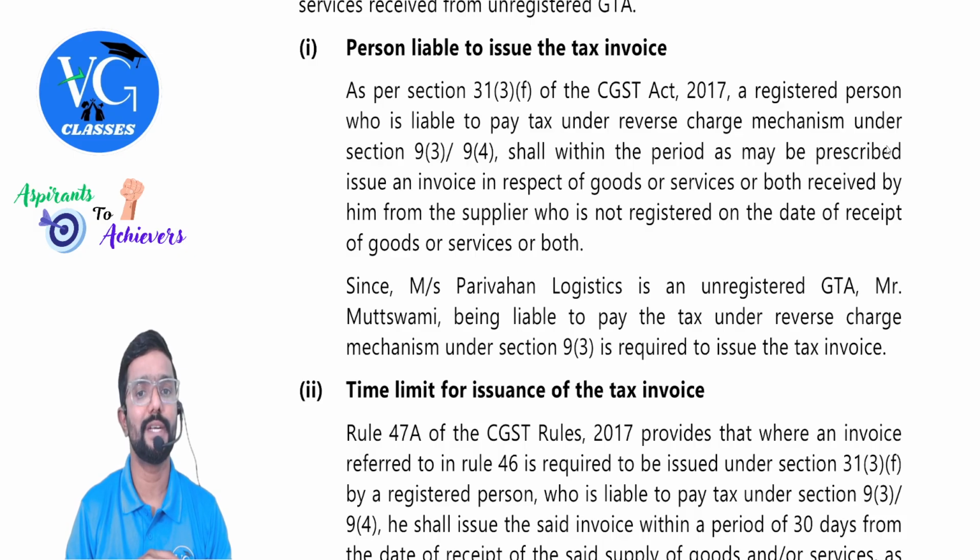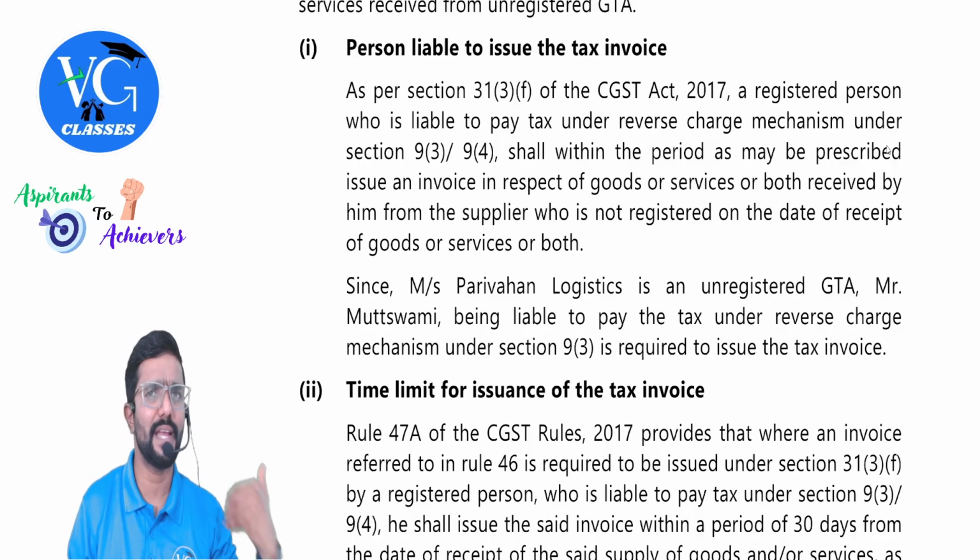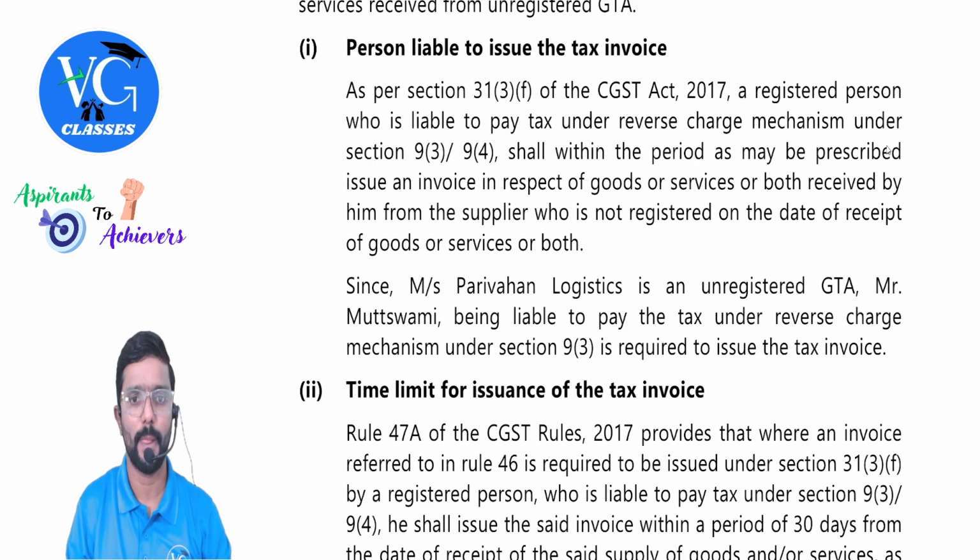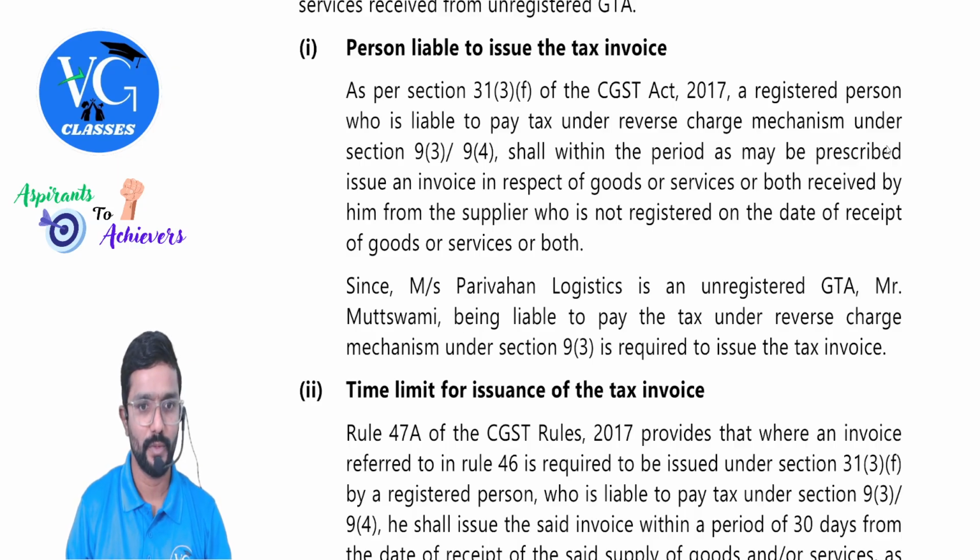Person liable to issue tax invoice. As per section 31 subsection 3 clause F of CGST Act, a registered person who is liable to pay tax under reverse charge mechanism, that is as per 9.3 or 9.4, shall within a period as may be prescribed issue an invoice in respect of goods or services or both received by him from the supplier who is not registered on the date of receipt of goods or services or both.